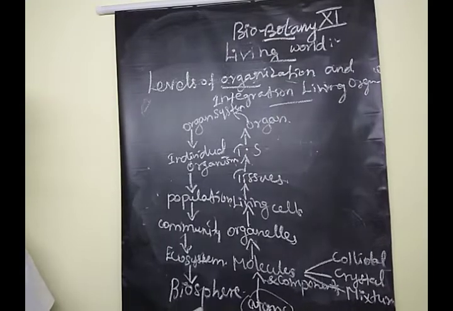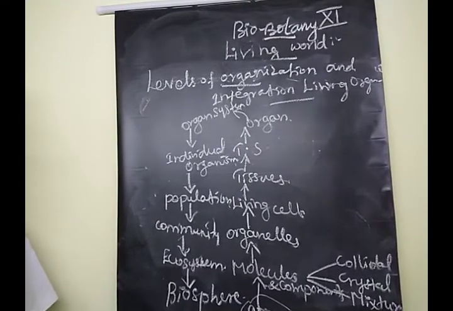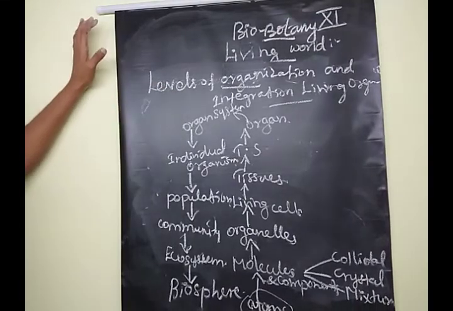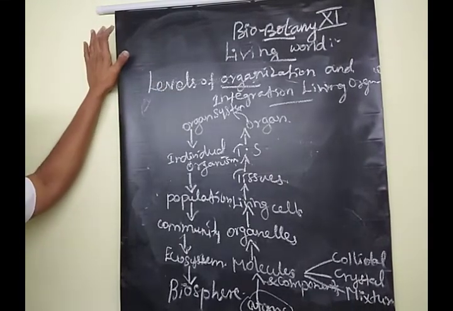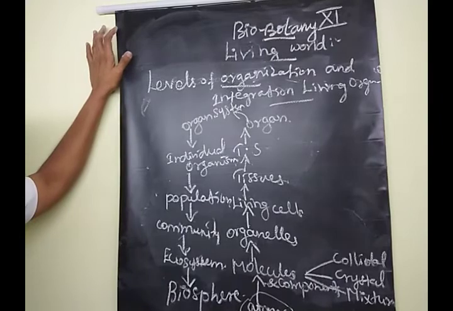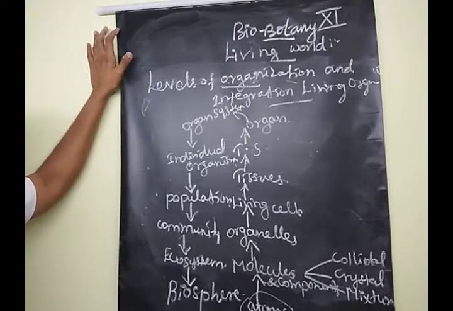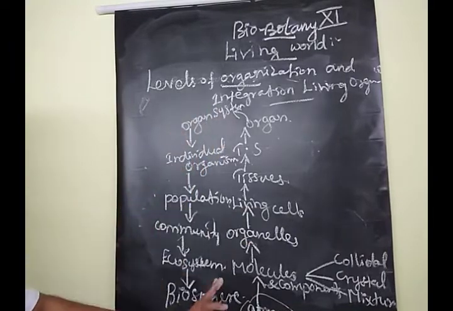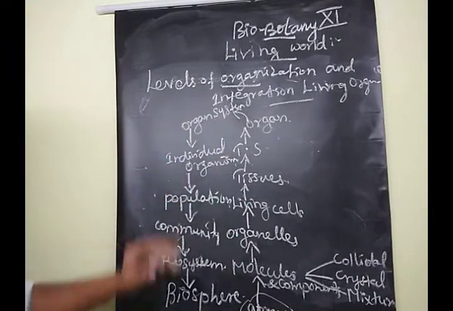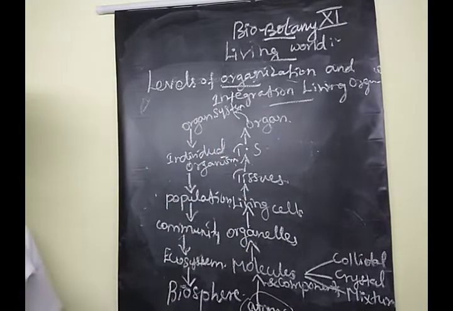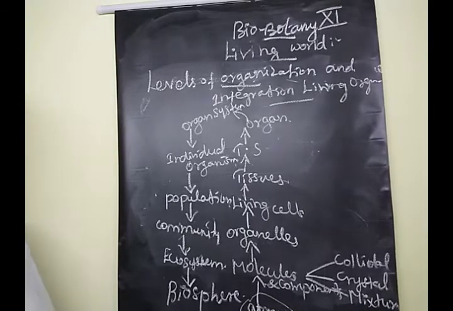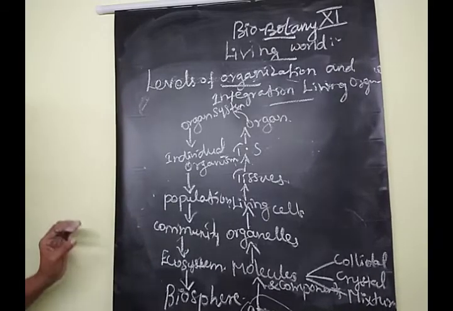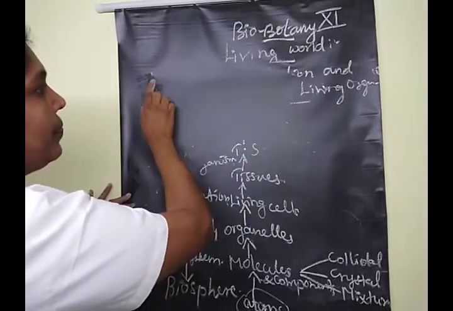Clear? This is one of the 2-mark questions. The levels of organization and integration of living organisms is also a very, very important 3-mark question. Suppose they ask this question, you write the levels one by one. Clear? Yes, good.